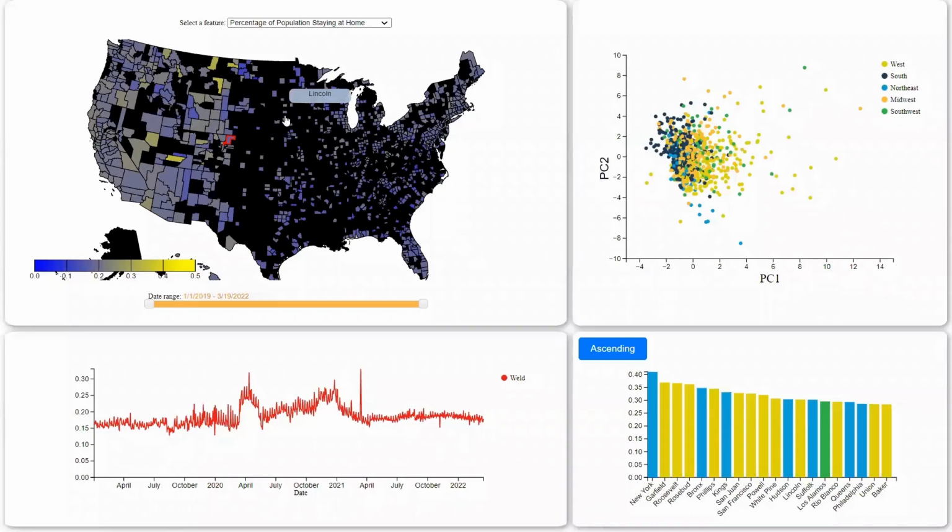So in terms of the takeaways we wanted to find from this project, the first thing we were looking for was, did COVID reduce traveling? The way we looked at this was checking the percentage of the population in each county that stayed home on any given day. If we select pretty much any county, there's an increase in the percentage of the population that stayed home right around this April 2020 mark, which is the beginning of COVID in the United States.